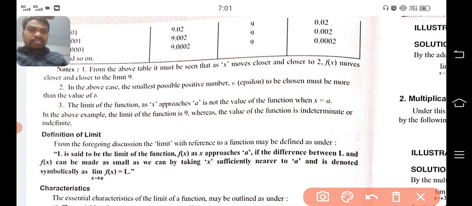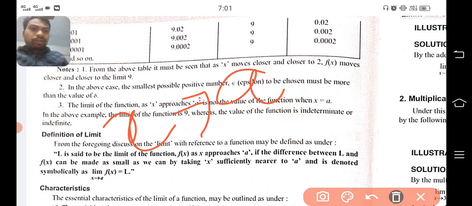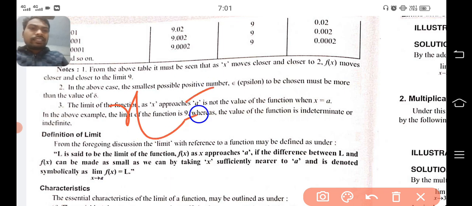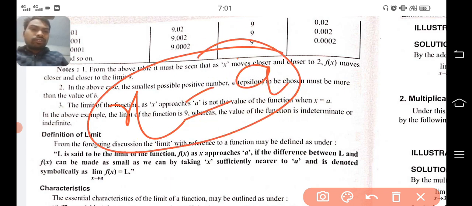So the point number 3 that you have to notice is that the limit of the function as x approaches a is not the value of the function when x equals a. It means when x equals a, that is not the limit of the function. We are taking from both sides.